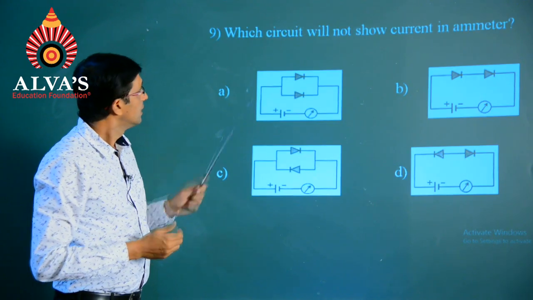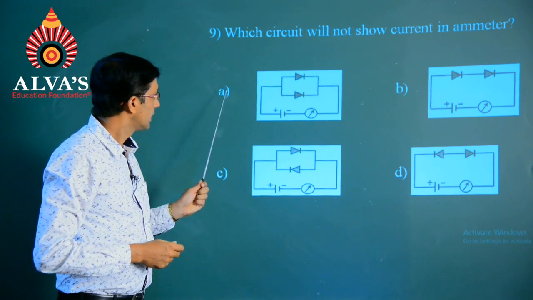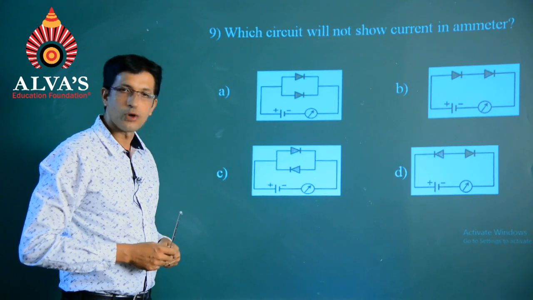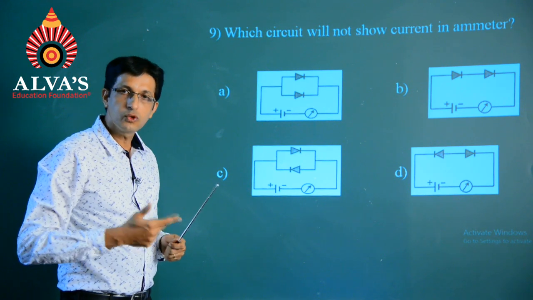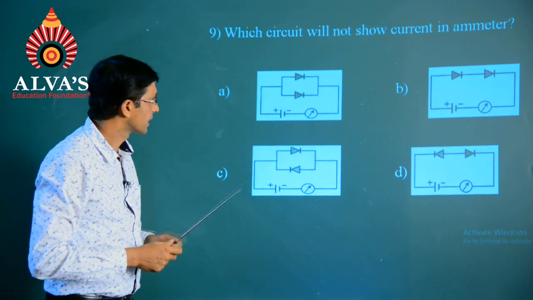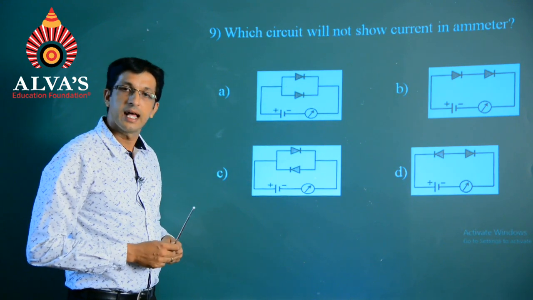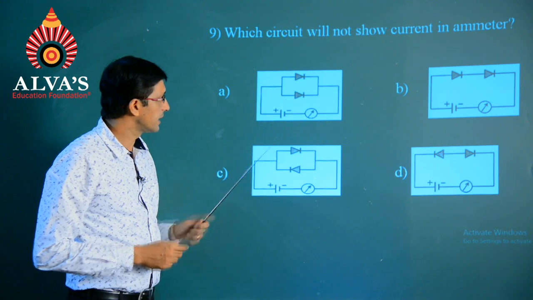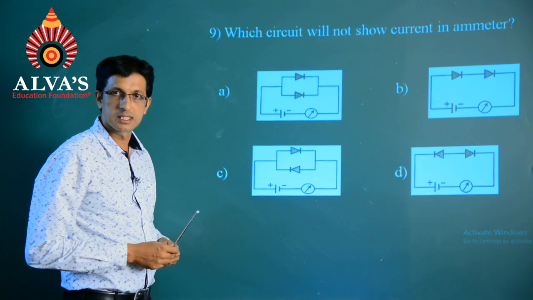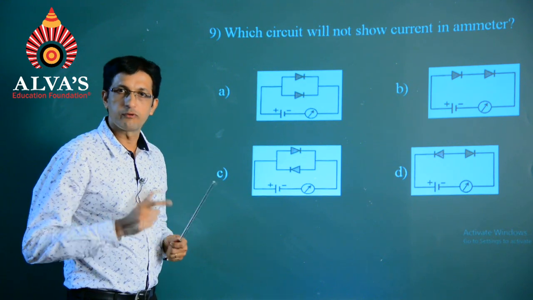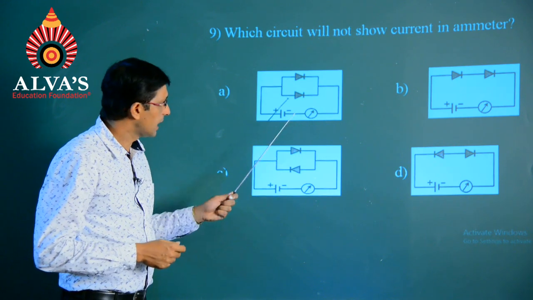Next question, which circuit will not show current in the ammeter? And we are given 4 different options with 4 different representations. So, let us see how to go about with the solution. In the first figure, we can see that there are 2 diodes connected in parallel, and they are found to be forward biased. Whenever the diodes are found to be forward biased, definitely current will be shown by the ammeter.